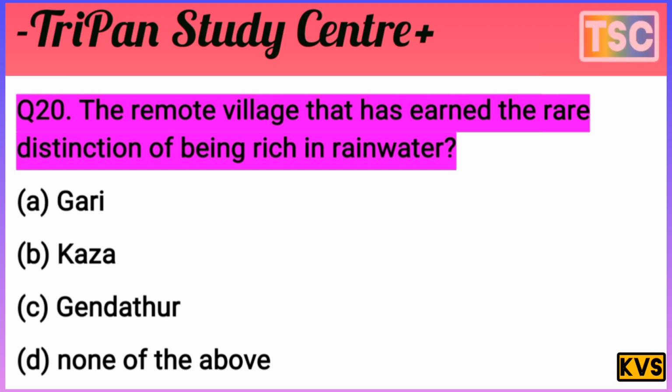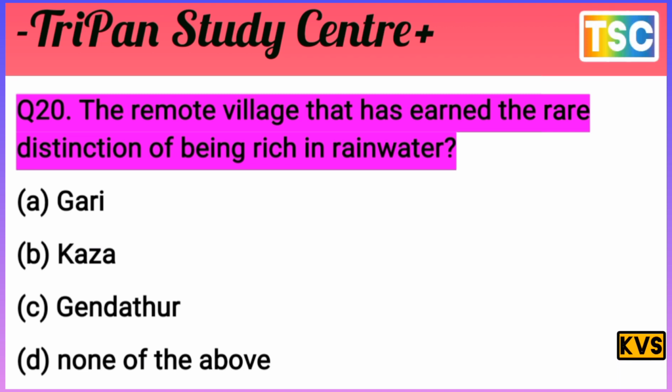You must have thought of your answer. Let's see the answer for this question. The remote village in the rain-shadow region, rich in rainwater. The options are Gari, Kaza, Jandhathar, none of the above.